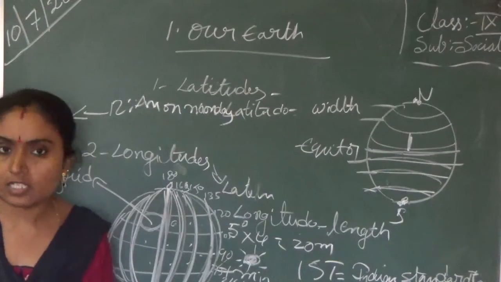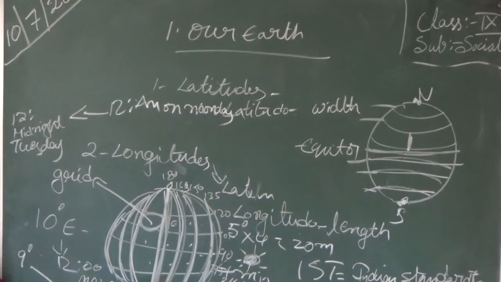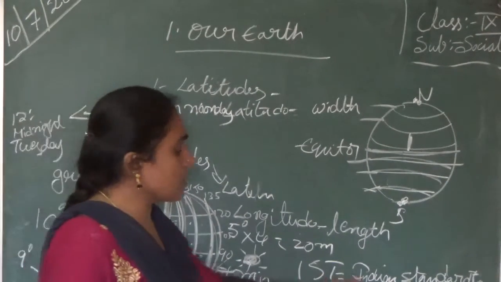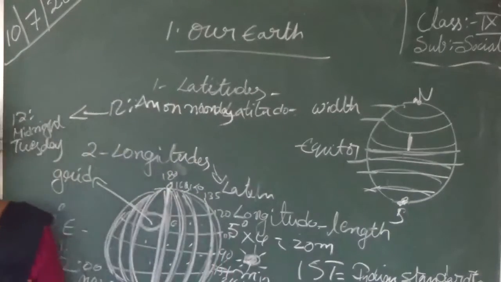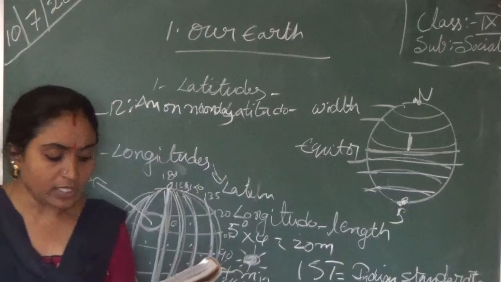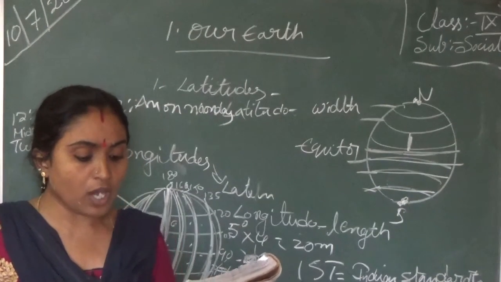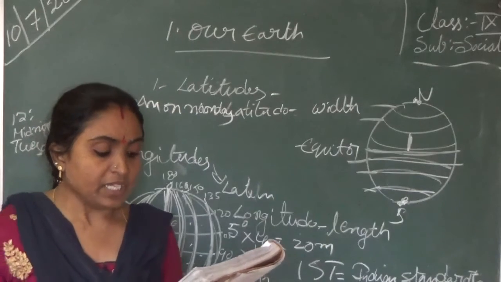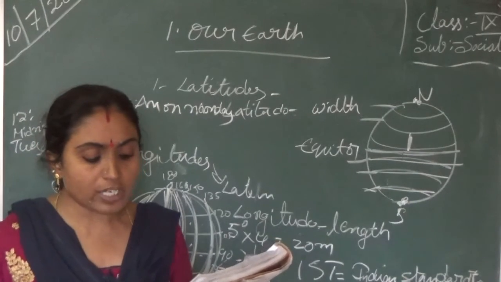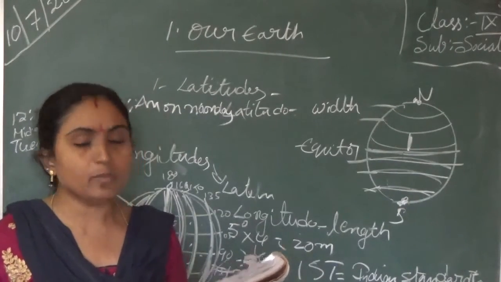Like this, all countries have their own standard time. Pakistan also has the same, PST. PST means Pakistan Standard Time. Like that, all countries are maintaining only one time. The advantage of this is that in India, for example, wherever you are, it is the same time. In countries which span a large number of longitudes, keeping time is more complex.